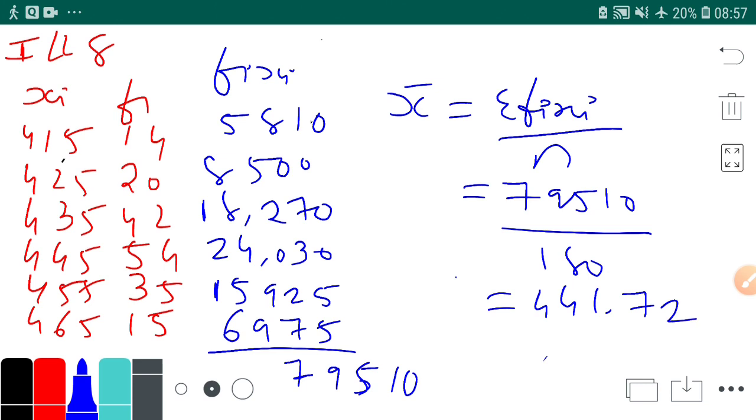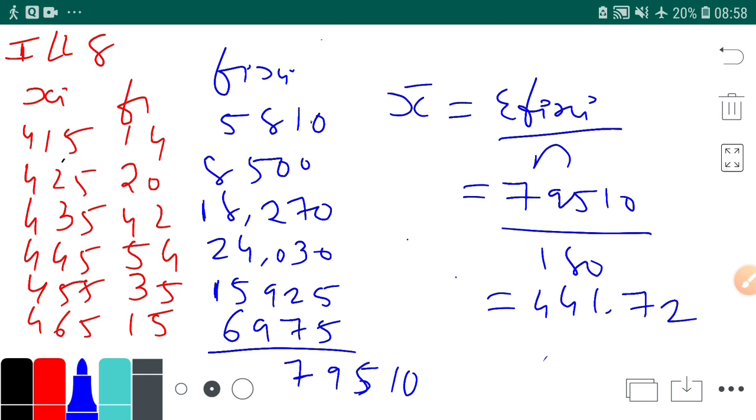You can see the answer in the textbook. It is 441.72. But I have done it in our method, the original method that we have learned. In the textbook they have done some different method. Don't bother with that method. We need not go there. You can solve with your own sense, and it is obviously right. It is not wrong at all. You can see on the screen I have solved with a different method, and we got the same answer.